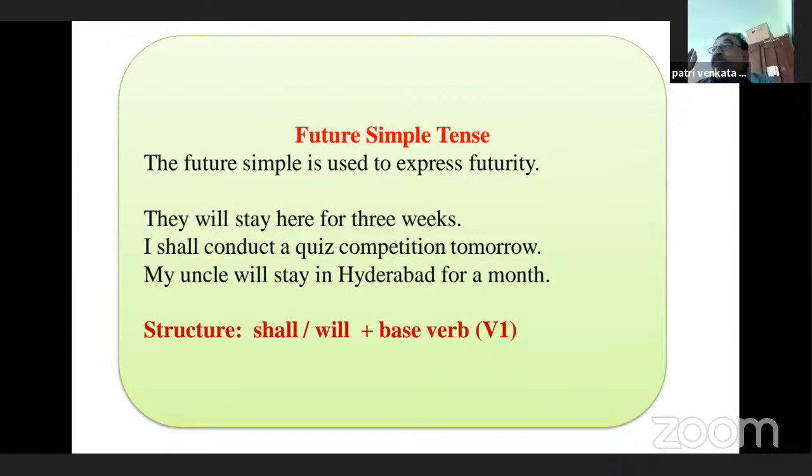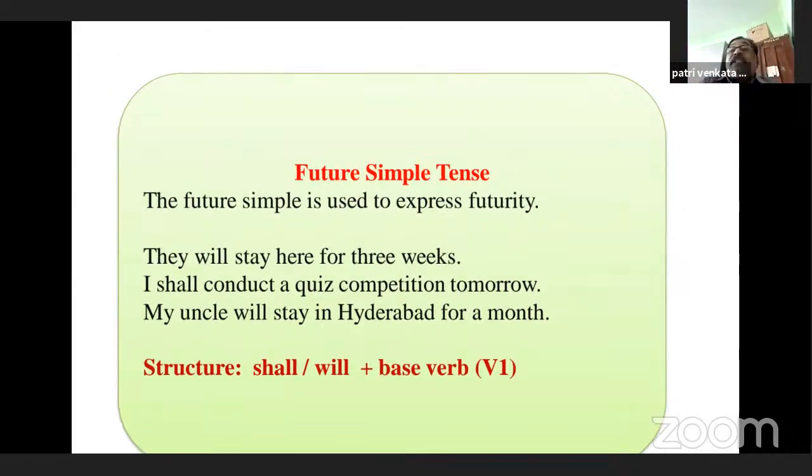Here, after the subject, we use the auxiliaries shall or will, plus base verb. Shall and will are modal auxiliary verbs. They indicate future time. So subject plus shall or will plus base verb, that is V1. Generally with the first person, I and we, we use shall. With the second and third persons, you, he, she, it, they, generally we use will. This is the difference.